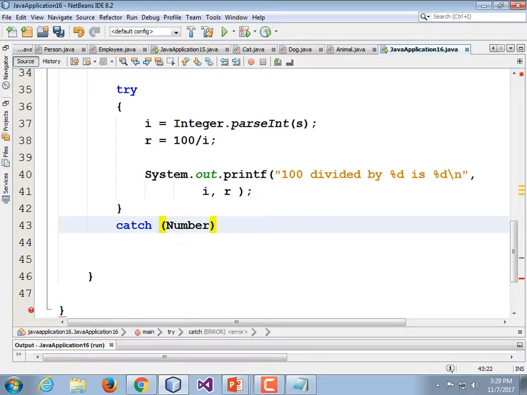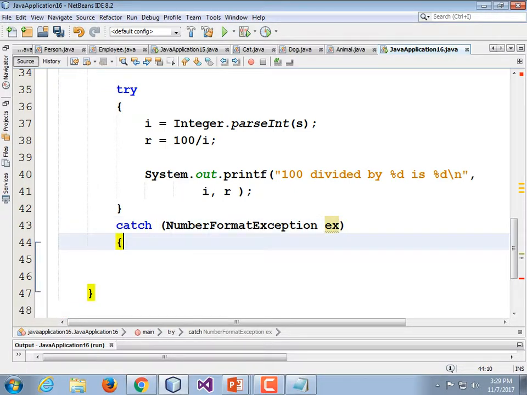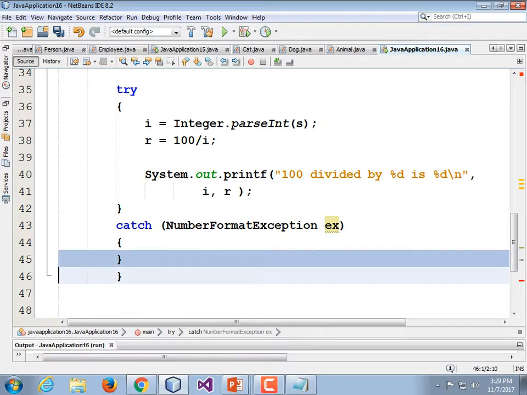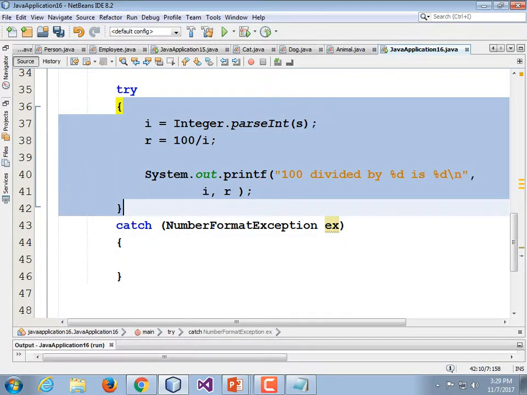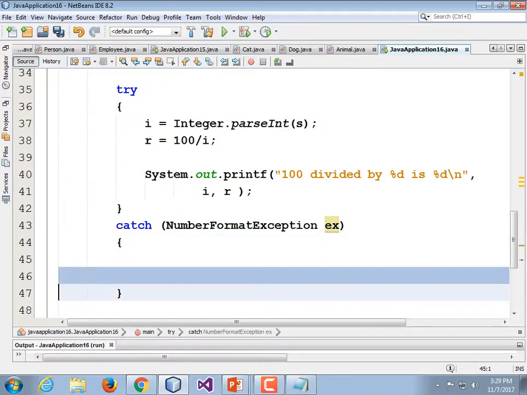Catch NumberFormatException, with a capital N, a capital F, and a capital E. And we have to give it a variable name. Why not just ex? And this is its own block of code. This block of code gets executed if inside the try block the code encounters a number format exception. A number format exception means that they entered something that was a non-integer.